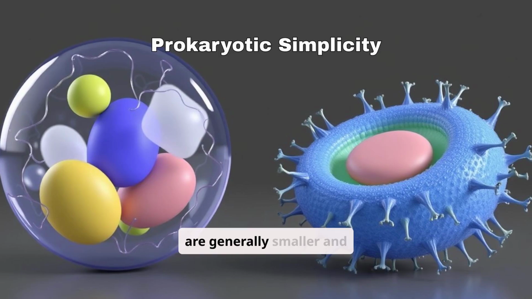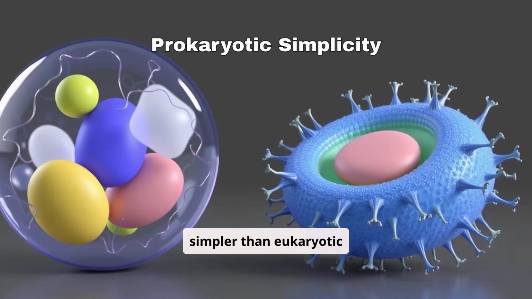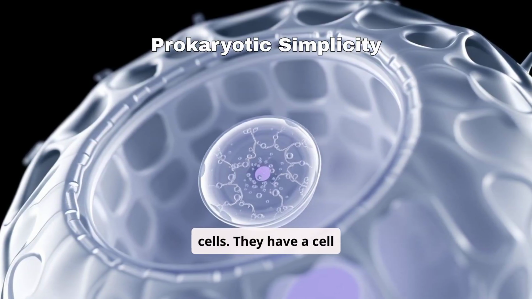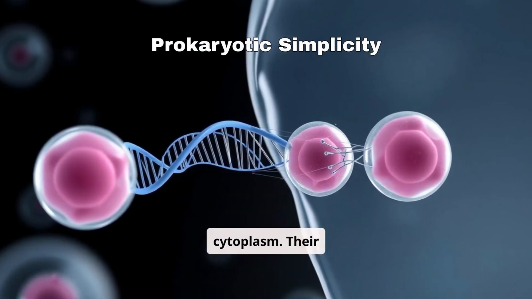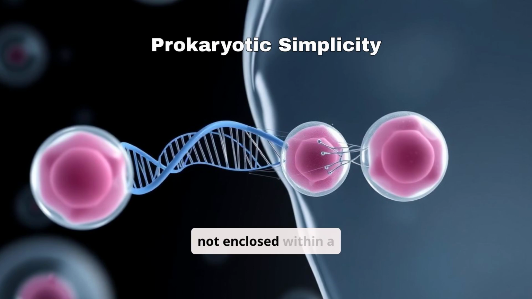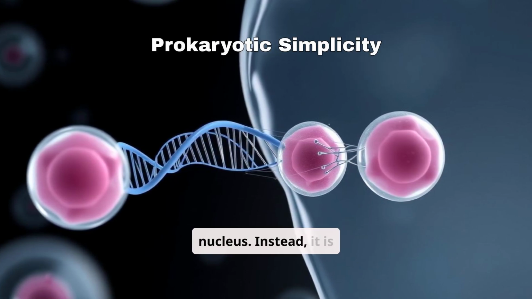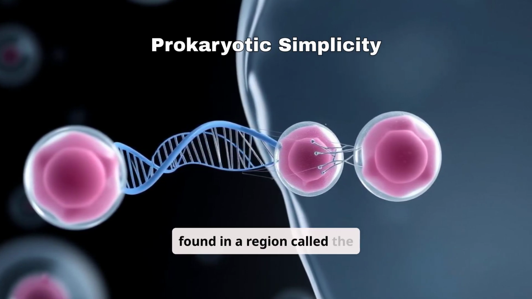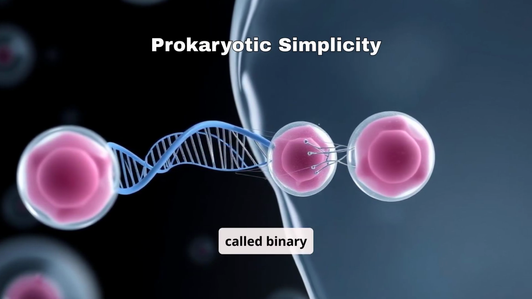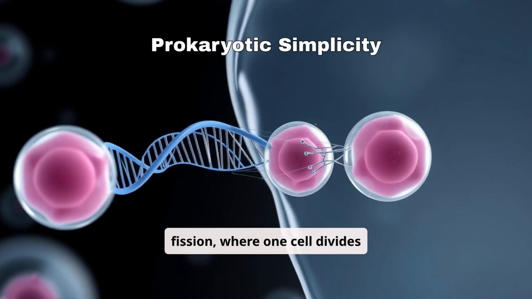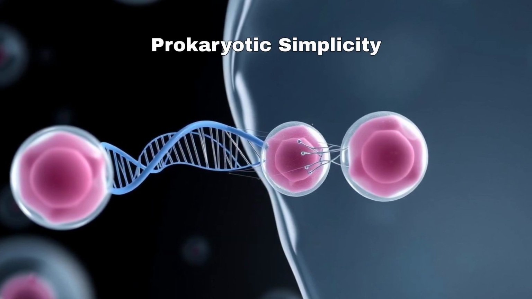Prokaryotic cells are generally smaller and simpler than eukaryotic cells. They have a cell membrane, a cell wall in most cases, and cytoplasm. Their genetic material, DNA, is not enclosed within a nucleus. Instead, it is found in a region called the nucleoid. Prokaryotes reproduce through a process called binary fission, where one cell divides into two identical cells.